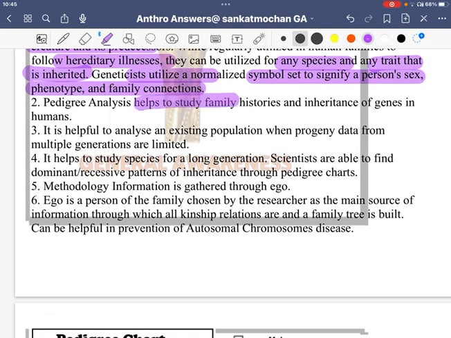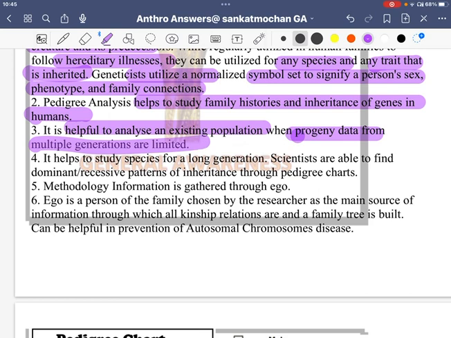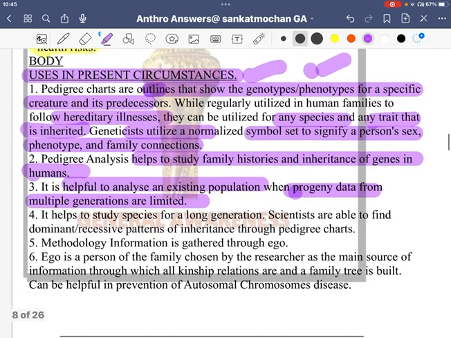Pedigree analysis helps to study family history and inheritance of genes in humans. It helps to analyze an existing population where progeny data from multiple generations are limited. See, it helps to understand the existing population, the population that is living right now, when progeny data from multiple generations are limited, since you know that home delivery was greater in India, and that too in the 1950s or 1960s was at its highest.